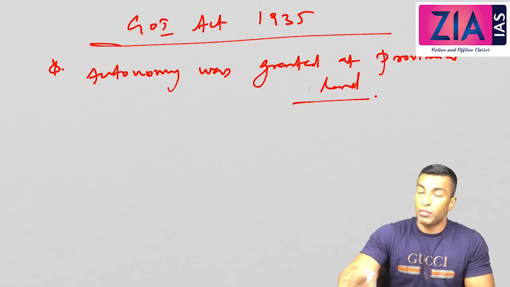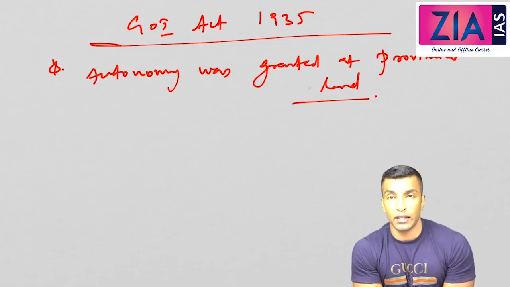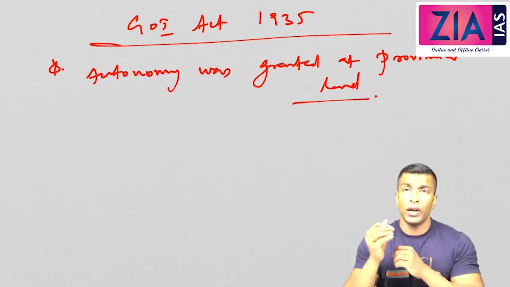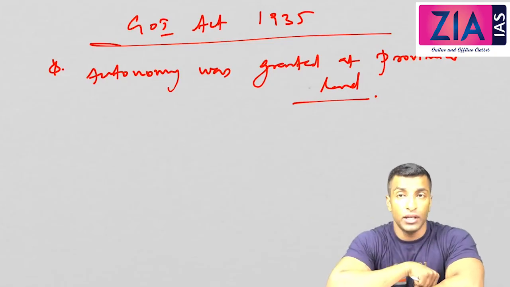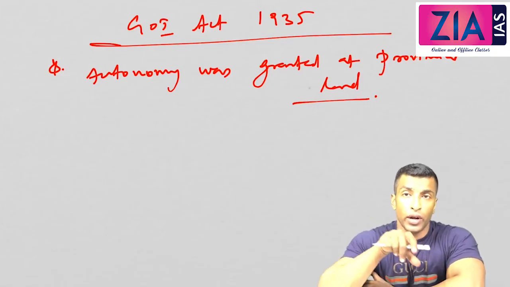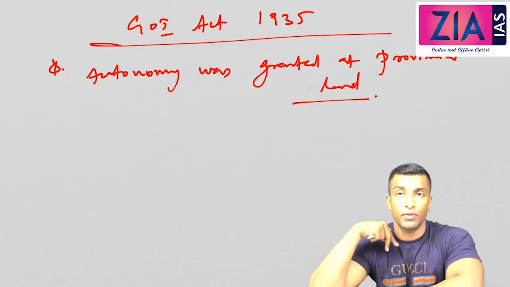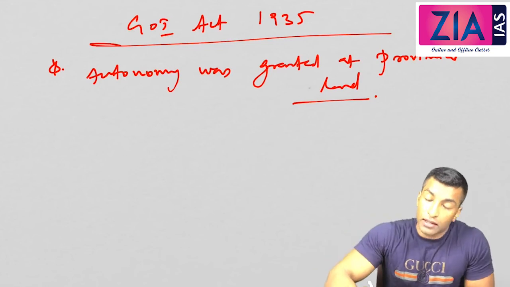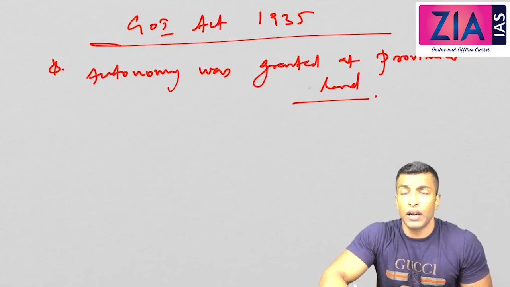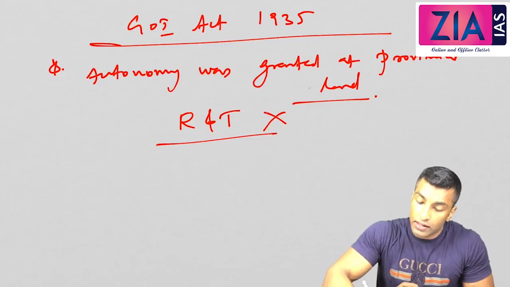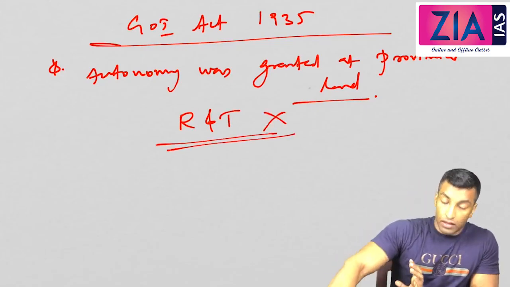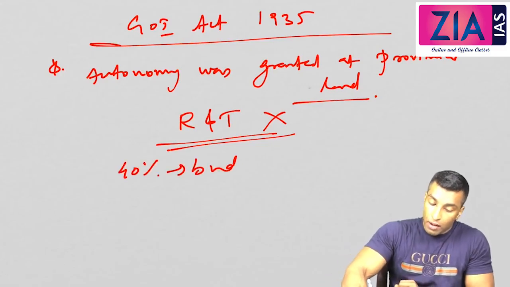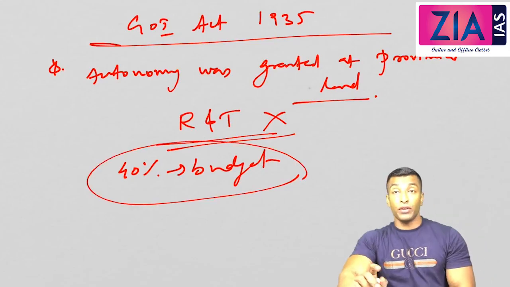See, if you remember, diarchy was introduced in 1919 at the provincial level, through which there were two lists, the reserved list and the transferred list. Only upon the transferred list could the elected Indians and ministers make law. The reserved list, including law and order, budget, taxation, etc., was reserved for the governor, who was appointed by the viceroy. Now here, autonomy was granted at the provincial level. That means the reserved list and transferred list have been done away with, and elected representatives have got power over budget, law and order, etc. for the first time.